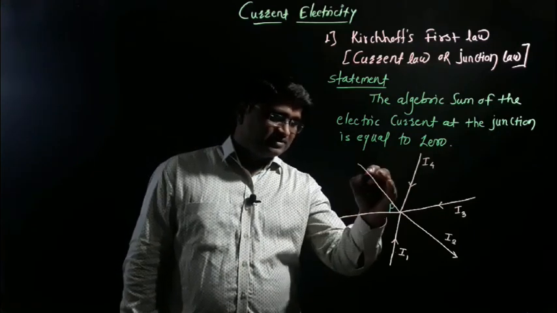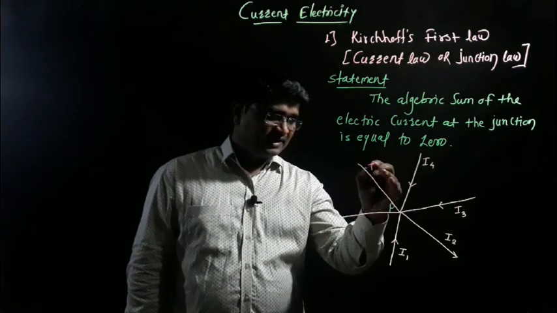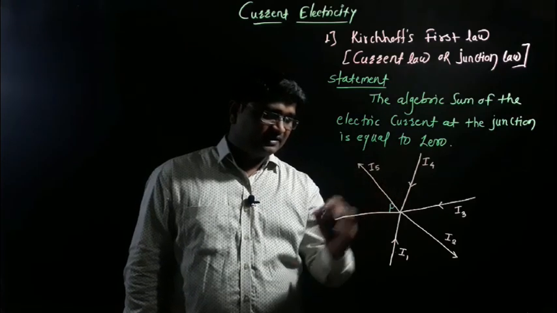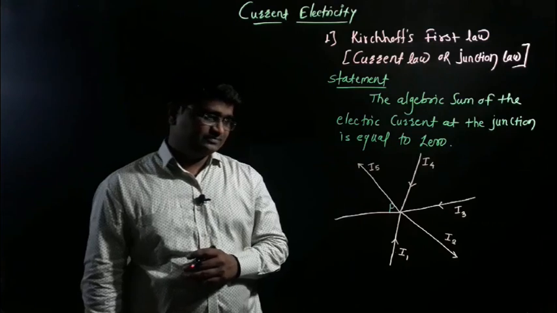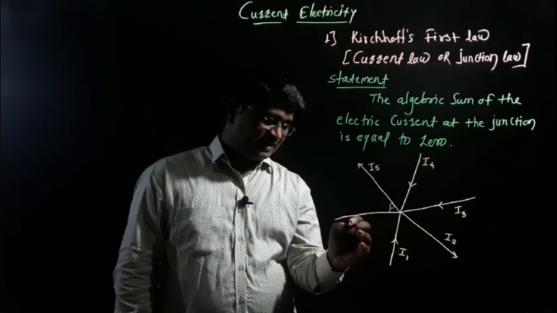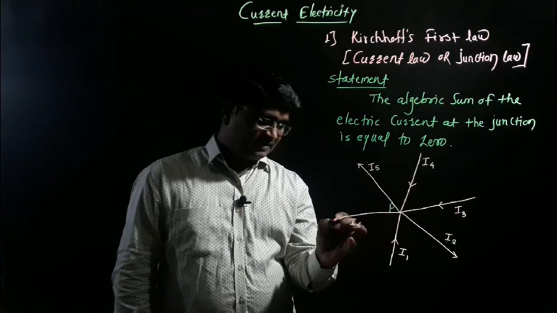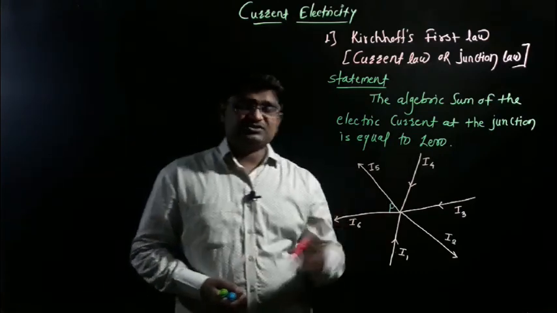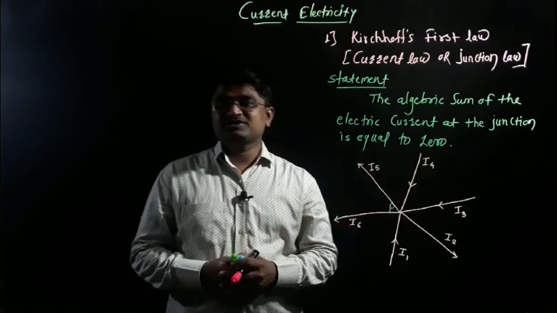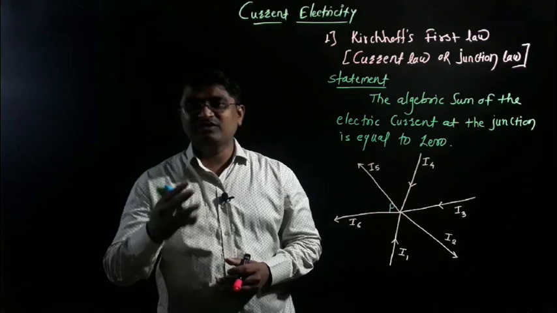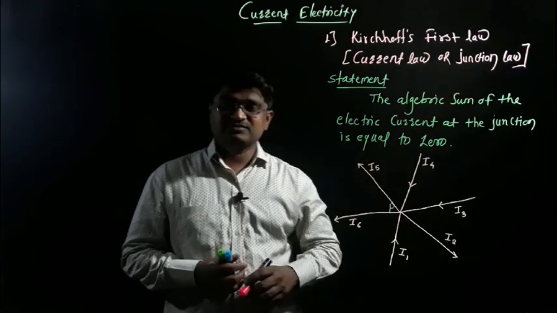The fourth conductor carries current I4, also towards the junction. The fifth conductor carries current I5, away from the junction. The sixth conductor carries current I6, also outward from the junction. According to this, we have discussed the statement of Kirchhoff's first law, the law of current, otherwise the law of junction.